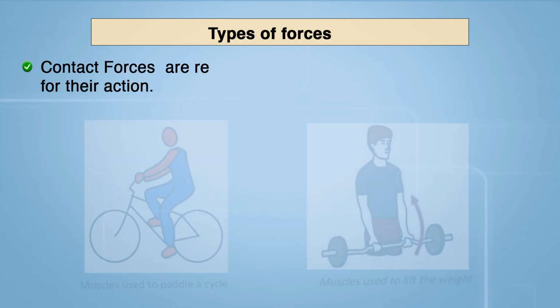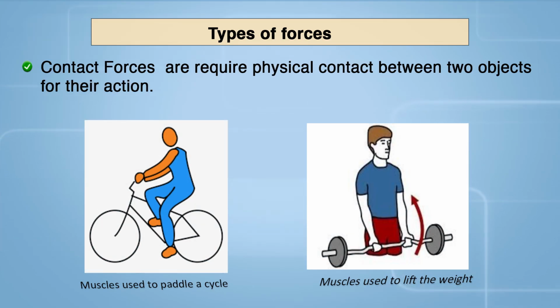Now we discuss types of forces on the basis of contact and their behavior. First one is on the basis of contact. They are categorized into two categories. First is contact force and second is action at a distance force. Contact forces require physical contact between two objects for their action. For example, normal force. The force exerted by a surface to support the weight of an object resting on it.